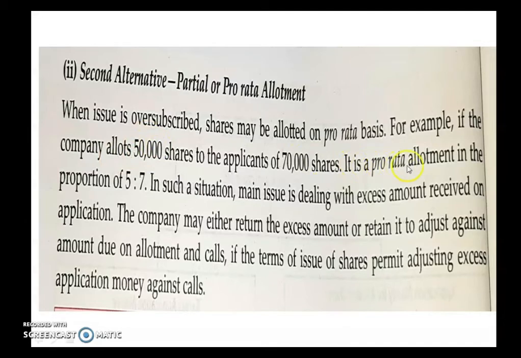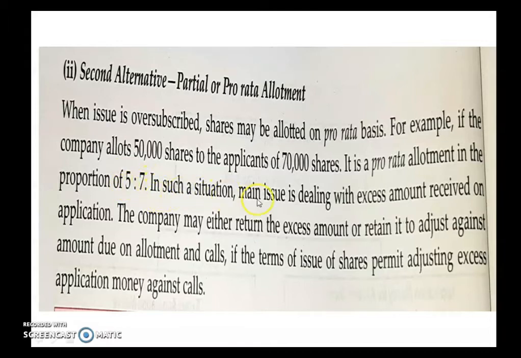It is a pro rata allotment in the proportion of 5:7. So for every 70,000 shares, the company is allotting 50,000 shares, in 5:7 ratio.